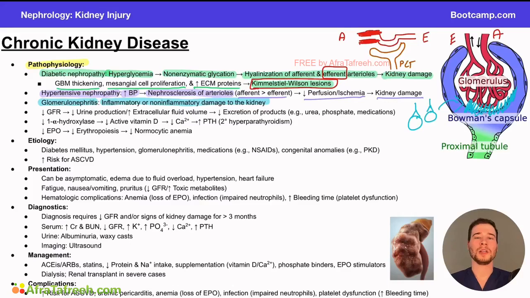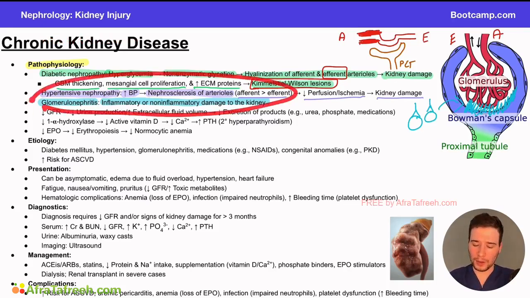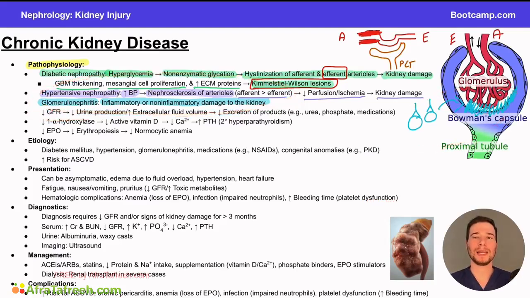And so the pathophysiology of these mechanisms is certainly a lot more complicated than we've discussed here, but I think the key points are to realize that there are multiple different ways that we can get chronic kidney disease. Anything that causes an obstruction to blood flow to the kidney, anything that causes an obstruction to outflow from the kidney, anything that causes direct damage to the kidney itself in the case of glomerulonephritis can also lead to signs and symptoms of chronic kidney disease. Now, why is this important? Because in chronic kidney disease, we tend to see a decrease in GFR, and a decrease in GFR is going to decrease our urine production and increase our extracellular fluid volume. This makes sense to us.